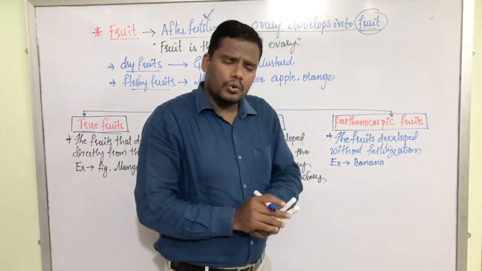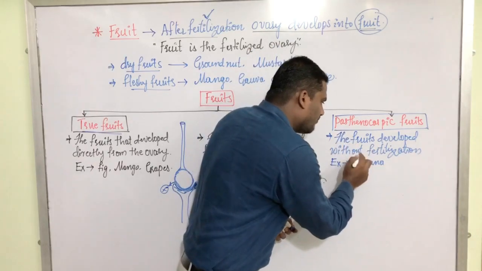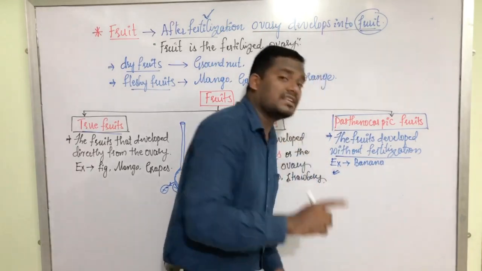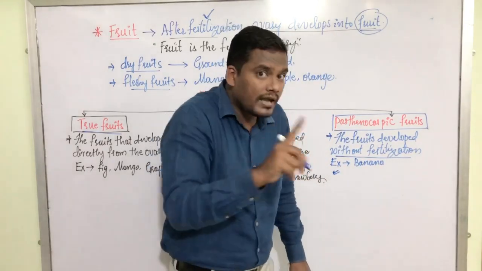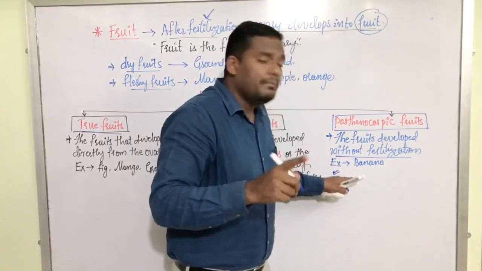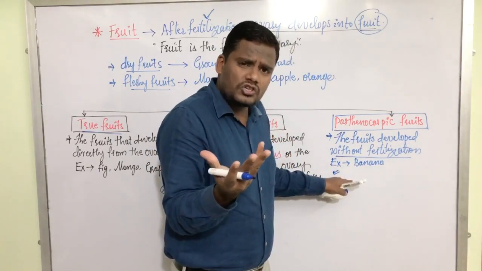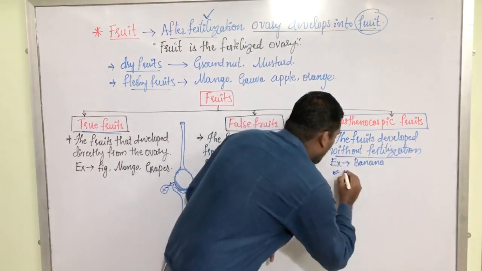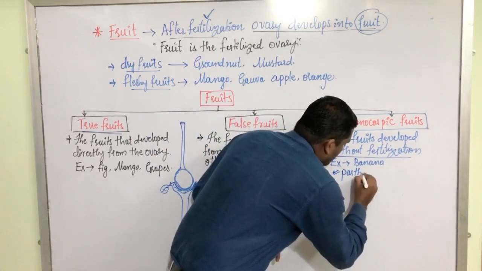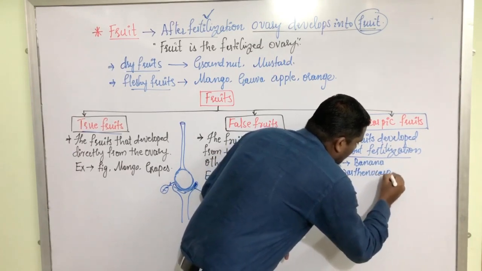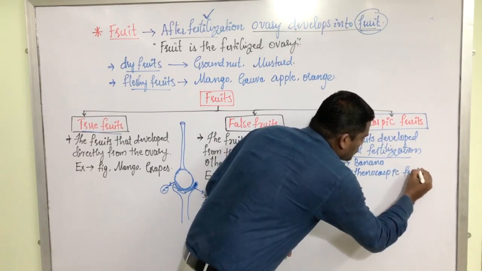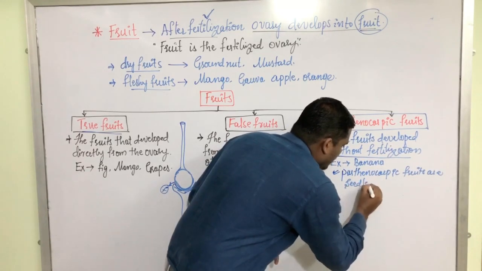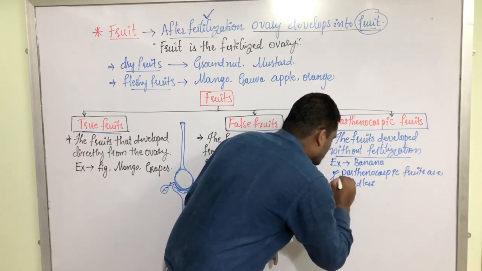Here, one thing we have to notice is that the fruits are getting developed without fertilization. That means the parthenocarpic fruits are generally seedless. They don't have seeds in them. Why don't they have seeds? Because they are not developed from the fertilization process. They get developed without fertilization. That is why parthenocarpic fruits are seedless. It is a very, very important point for competitive exams.